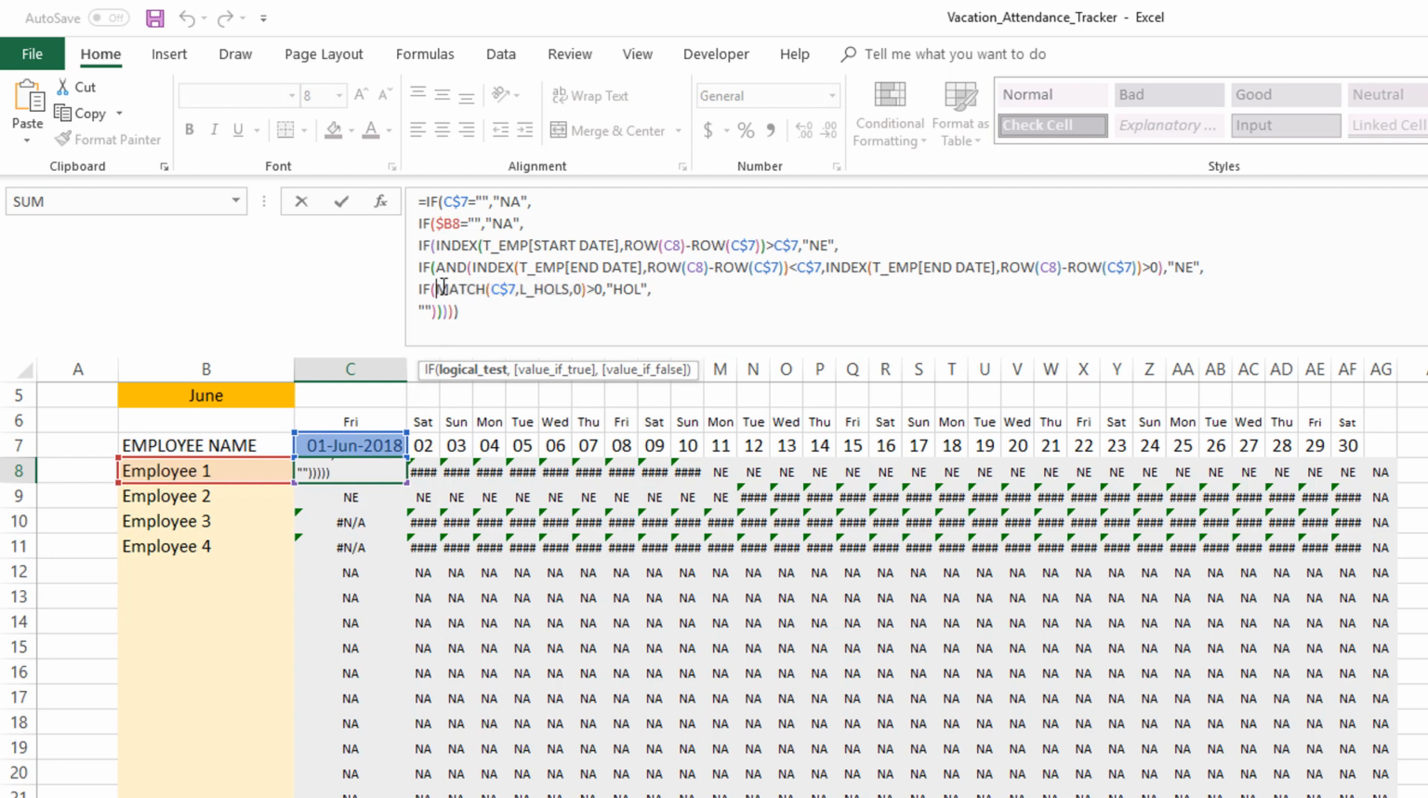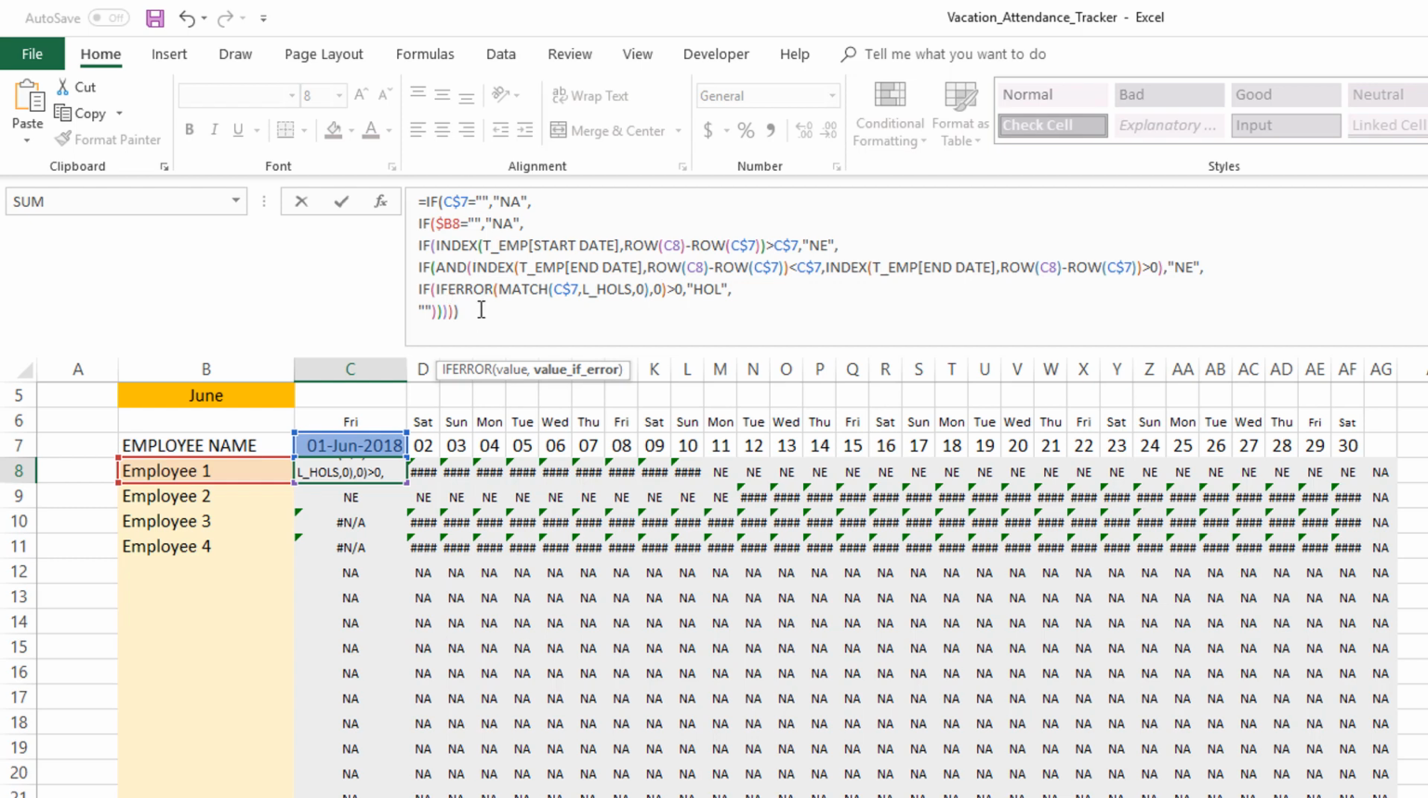So we want to wrap this with an IFERROR function. IFERROR will apply to the match function and say if the match results in a valid match, which means a number, then use that number. Otherwise, call it 0. The IFERROR function will convert an error into a 0. And is 0 greater than 0? No. So it won't be a holiday. So this is how we're going to overcome this.